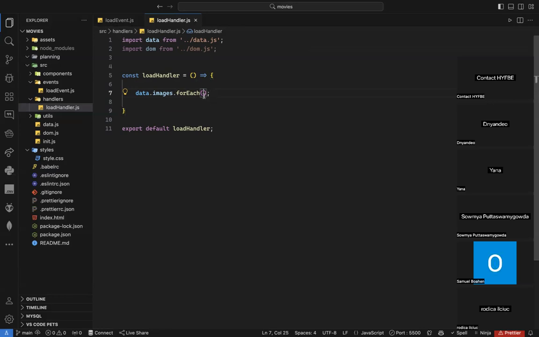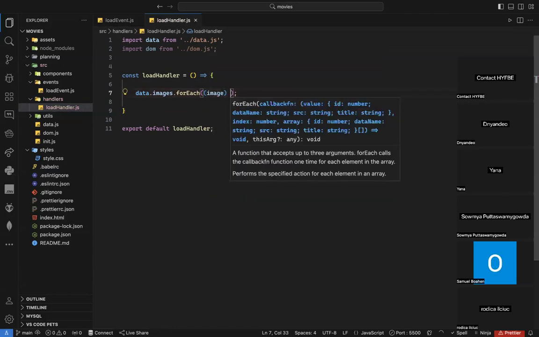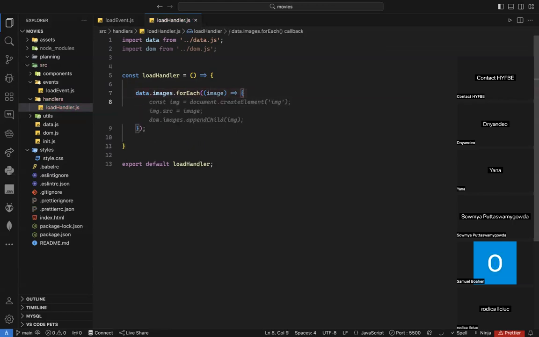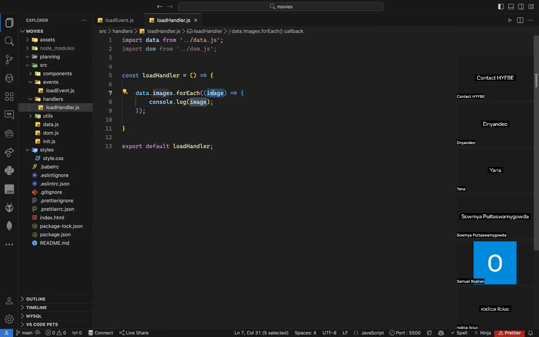Okay, forEach. Because I have images, I can name a single one image, for example. It will be one image. What will the image be? Guys, you really do not need to go to data.